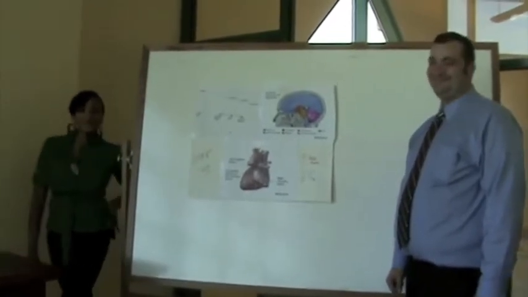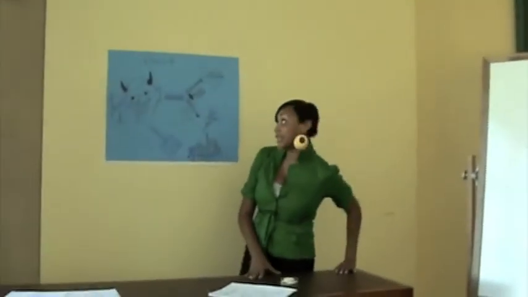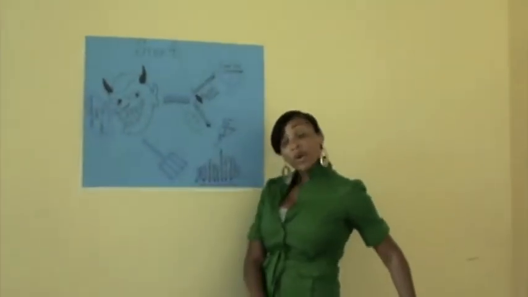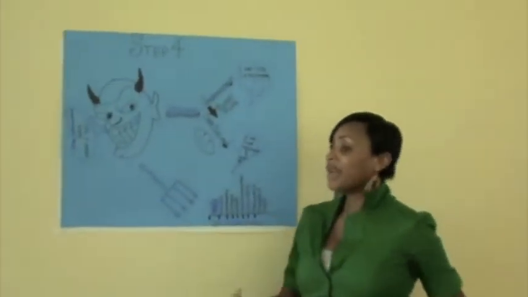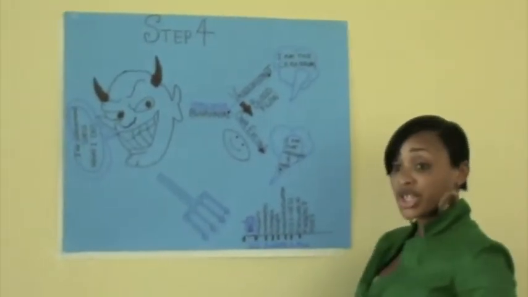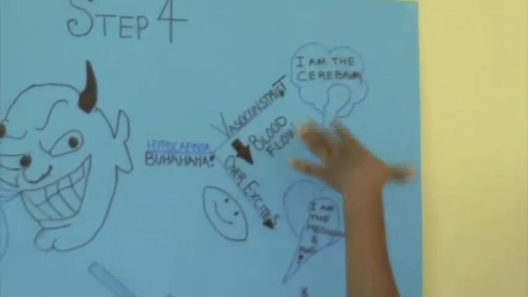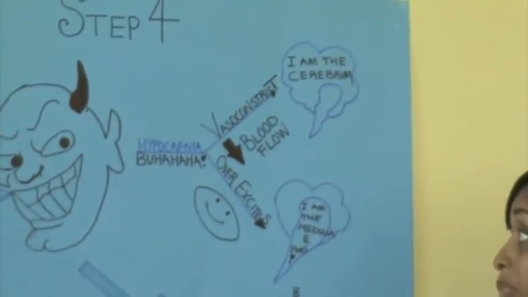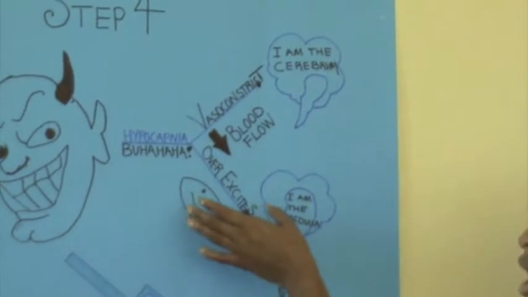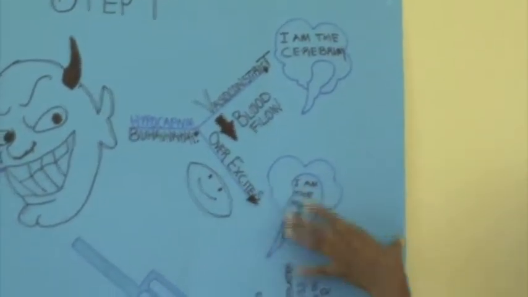Hi, Phoebe. Hi, Brad. Over here, we'll talk more about a decrease in carbon dioxide in the plasma, which is called hypocapnia. What is hypocapnia? Why do we care? Well, hypocapnia causes a vasoconstriction of the capillaries that take blood into the cerebrum. When there's a decrease or vasoconstriction in that area, it causes a decrease in blood flow to the brain. It also causes overexcitation of a portion of the brain, the medulla and the pons.